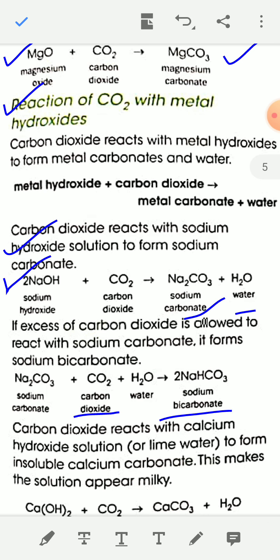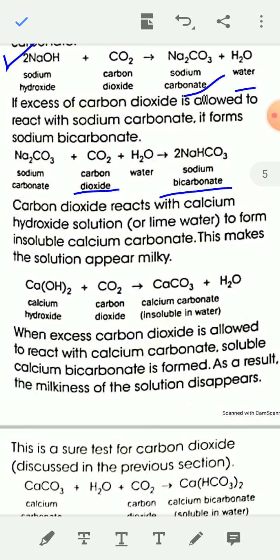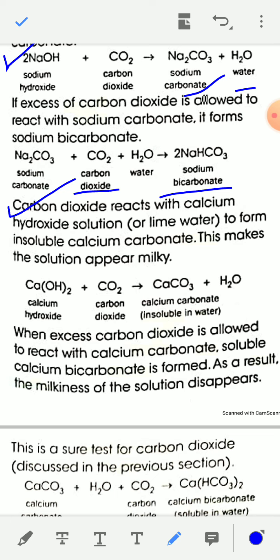Similarly, carbon dioxide reacts with calcium hydroxide solution, or lime water, and forms insoluble calcium carbonate. This makes the solution appear milky.